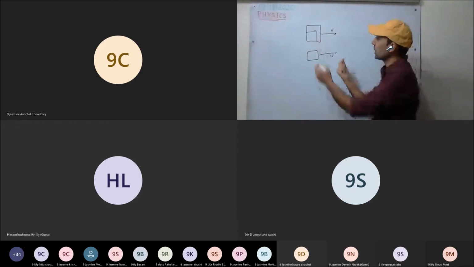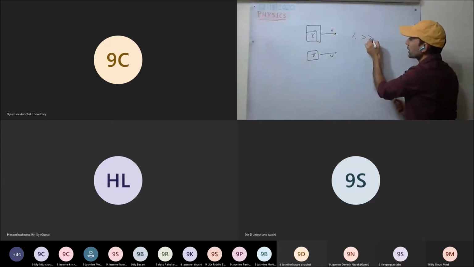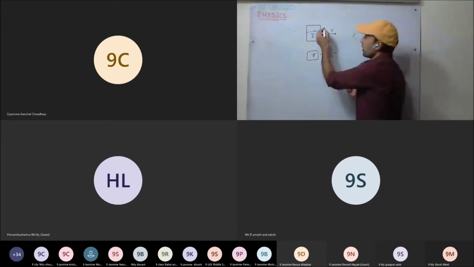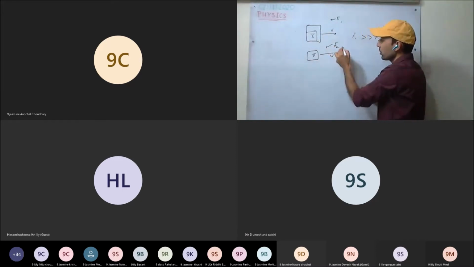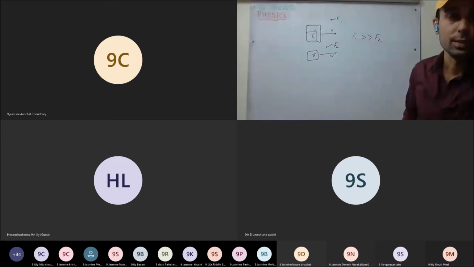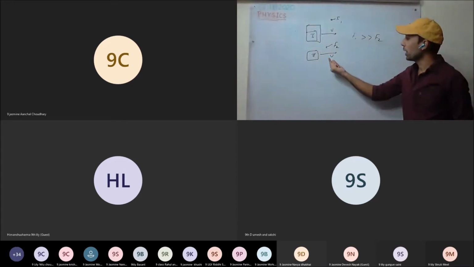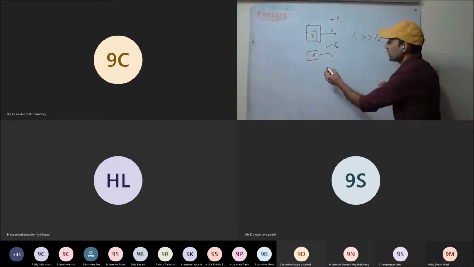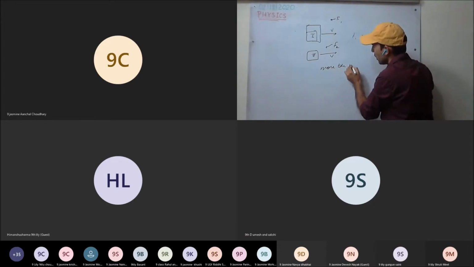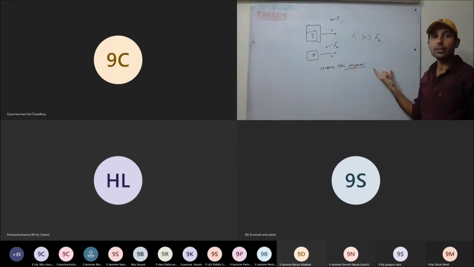The force applied on the first body will be more, so F1 will be more as compared to F2. To stop the first body we apply force F1, and for the second body we apply force F2. F1 applied on the first body will be more than that on the second to stop both bodies in the same given time. So the more the mass of the body, the more force we have to apply to stop it in the same time.